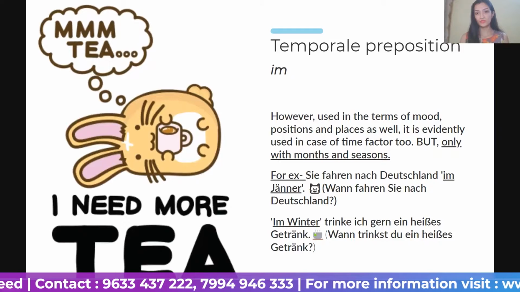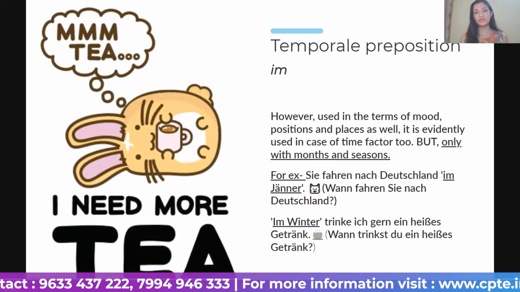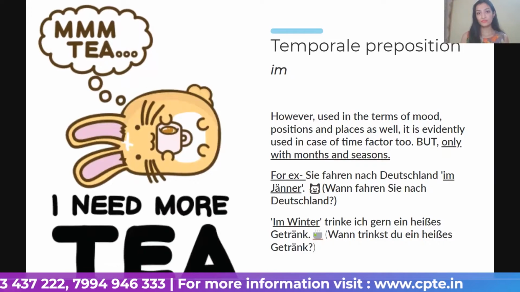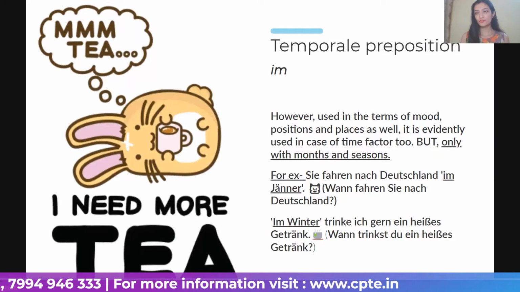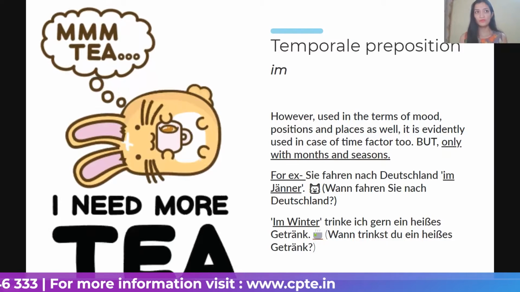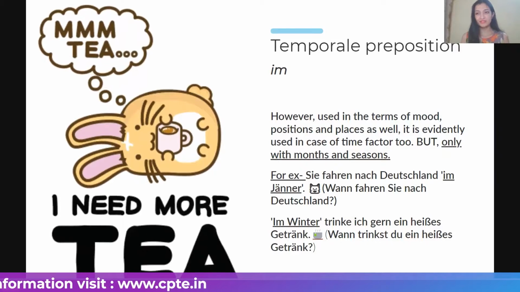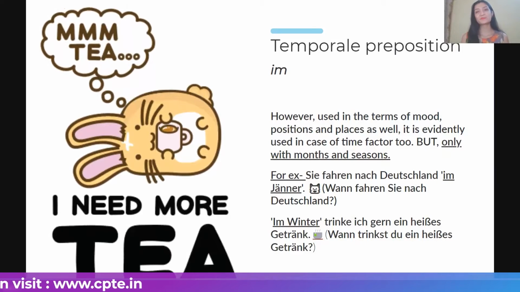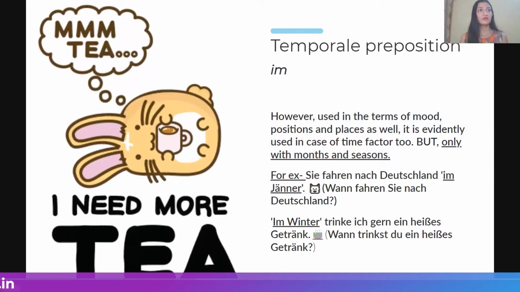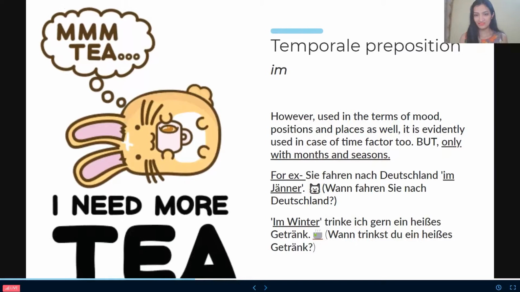Now, what I want to say over here is, im is in the, and it is used in the case of moods, like in a good mood, in a bad mood, in a party mood, or in a study mood. And in the case of positions, like in the car, or anything you can say like that.